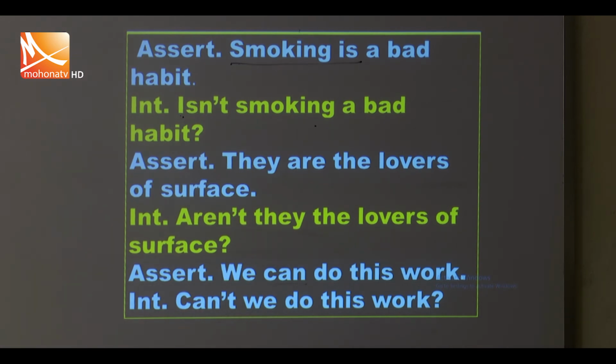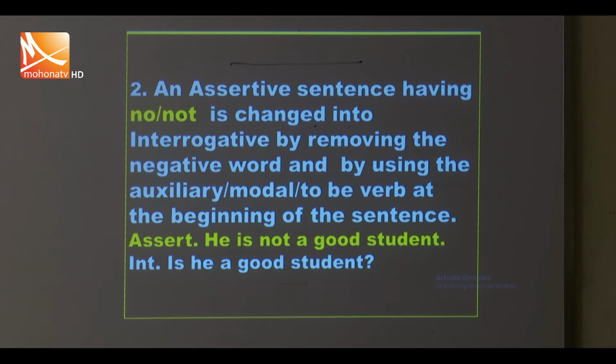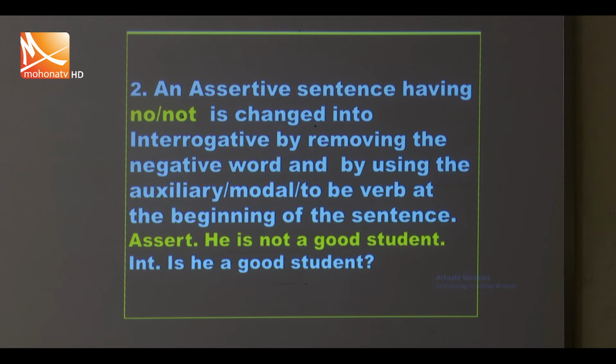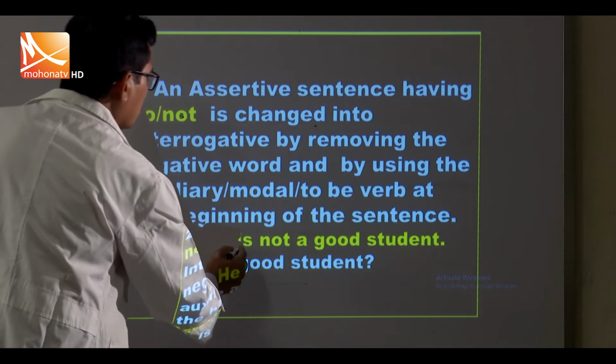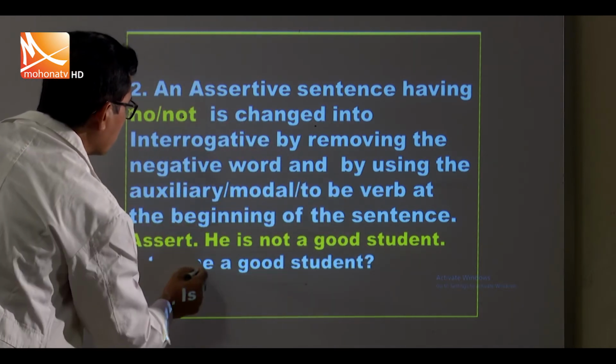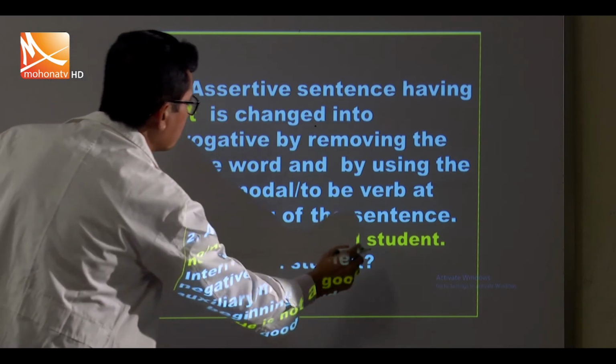Next, an assertive sentence having no or not is changed into interrogative by removing the negative word and by using the auxiliary, modal or be verb at the beginning of the sentence. Example: he is not a good student. We replace is before he. Is he a good student?